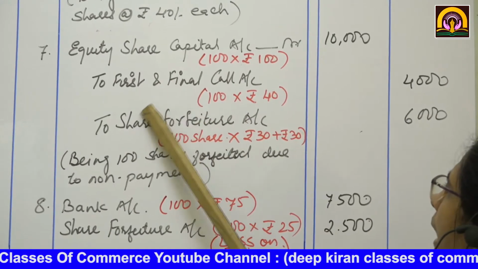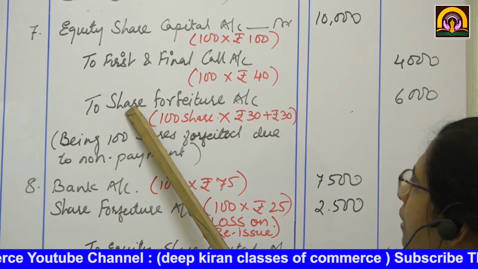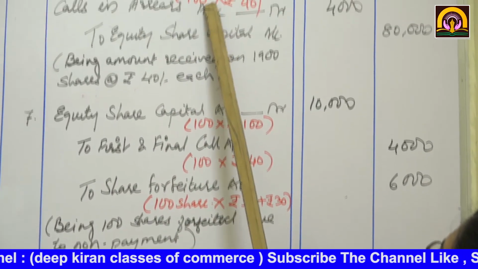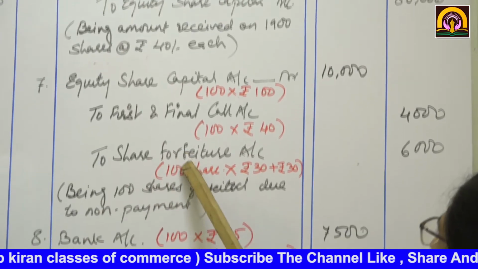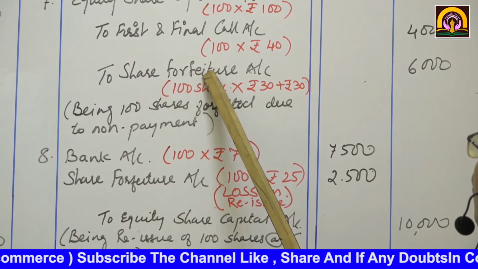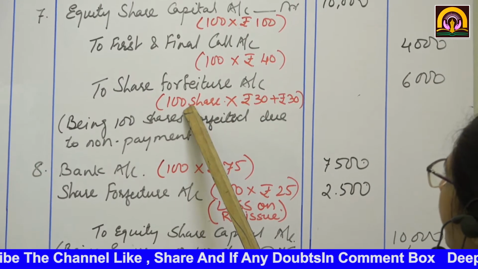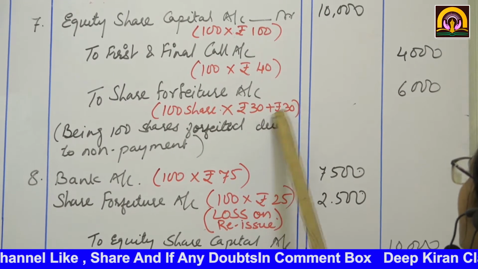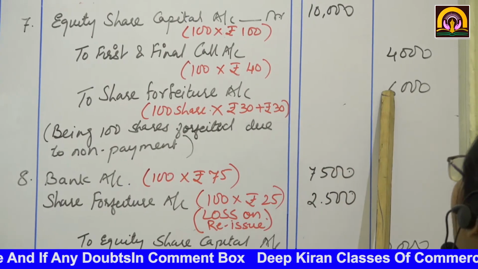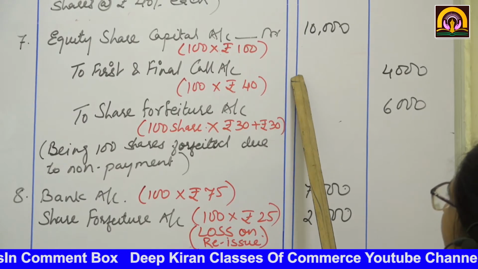Now the remaining amount he had paid is forfeited, and this is our profit. Okay. On non-payment of 100 shares, this is our profit and it will be shown on the liability side. To share forfeiture account 6,000. How 6,000? 100 into application 30 plus allotment 30, that will come to 60. 60 into 100, 6,000. Is it clear?